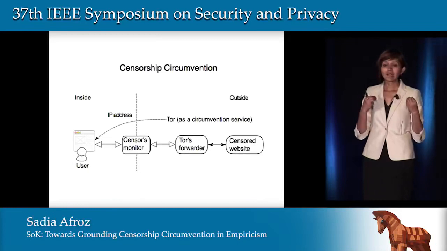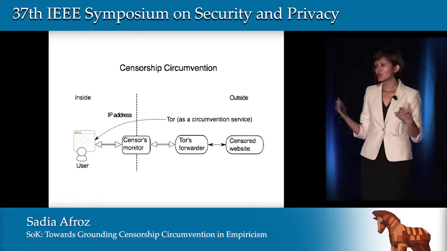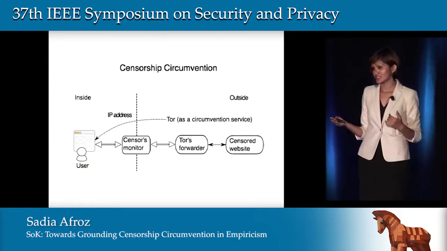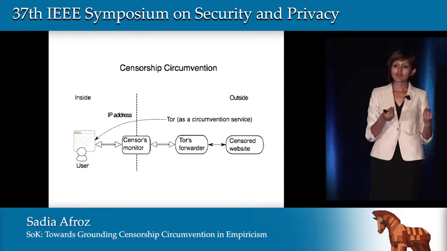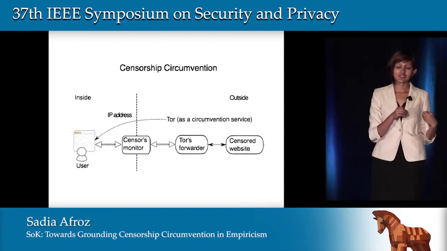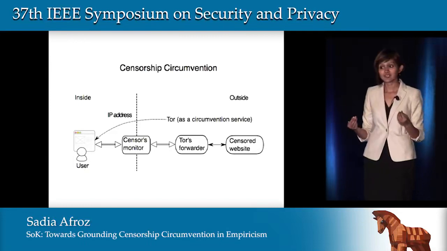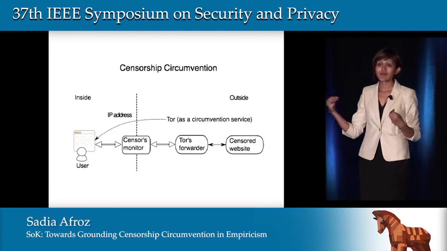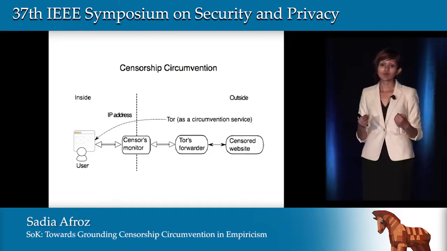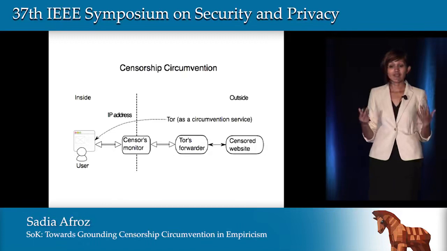I'm going to focus on nation-state censorship that prevents people from accessing web resources outside the censor's jurisdiction. I'm going to focus only on the kind of censorship circumvention systems that allow users to do that. That is, the channel-based circumvention systems that help users bypass a nation-state censor, allow users to communicate with resources outside the censor's jurisdiction, and enable low latency connections, roughly fast enough for web browsing.